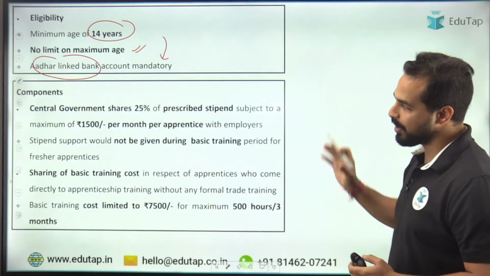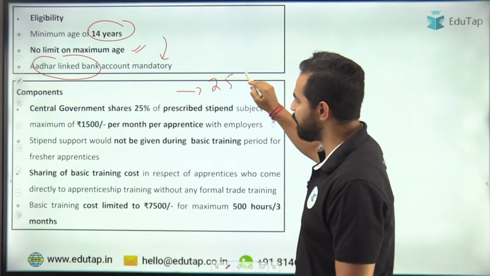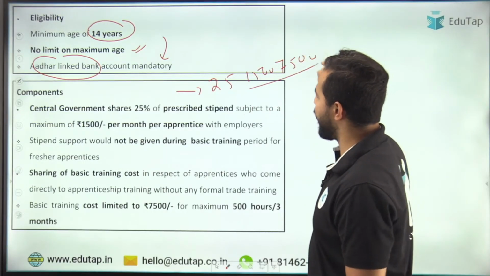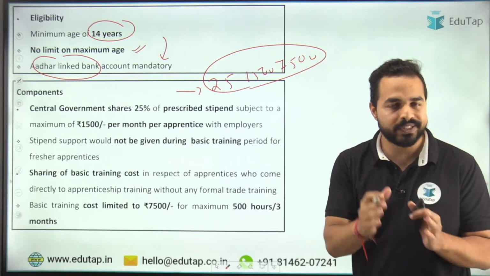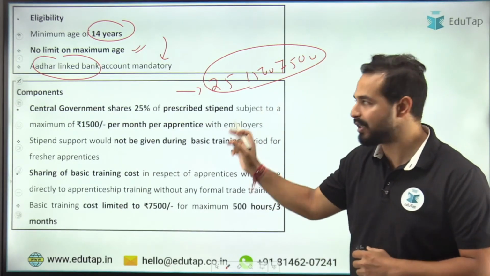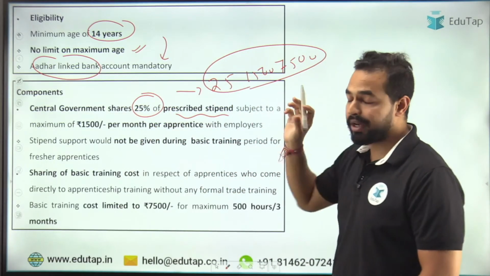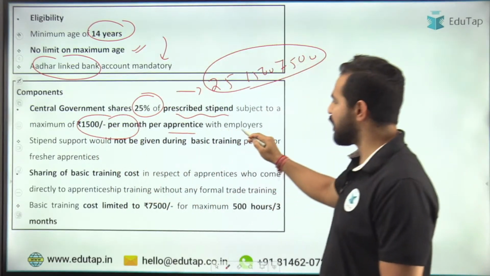Now moving on to the components of the scheme. तो यहाँ पर एक हमें नंबर याद रखना पड़ेगा 25, 1500 and 7500. Why I am telling you so? Because अगर हम बात करते हैं central government, the share of the central government as a part of the stipend will be 25% of the prescribed stipend. और यहाँ पर maximum stipend रहेगा 1500 per month का per apprentice with employers.